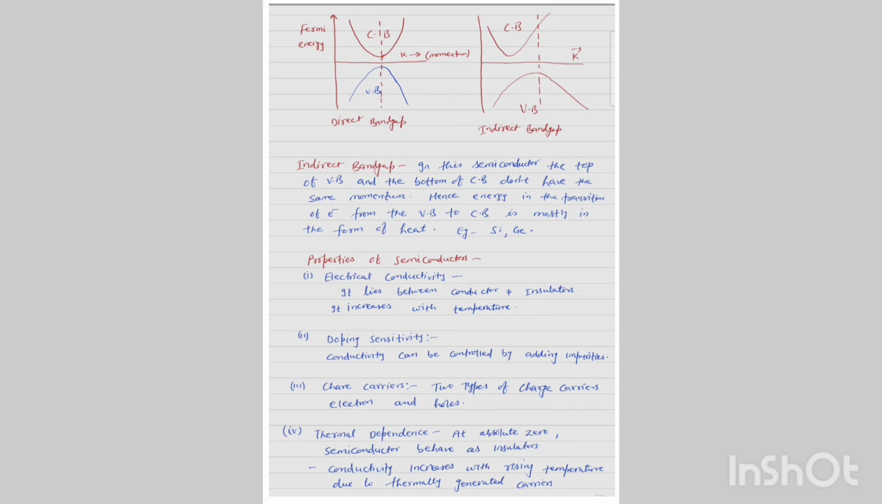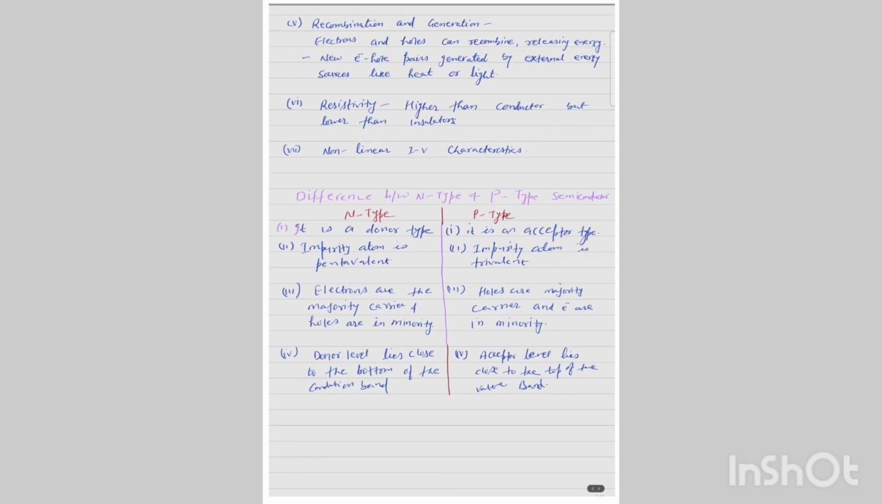Properties of the semiconductor. Electrical conductivity lies between that of a conductor and an insulator, and it increases with temperature. Doping sensitivity: conductivity can be controlled by adding impurities. Charge carriers: two types, electrons and holes. Thermal dependence: at absolute zero, semiconductors behave as insulators. Conductivity increases with rising temperature due to thermally generated carriers.